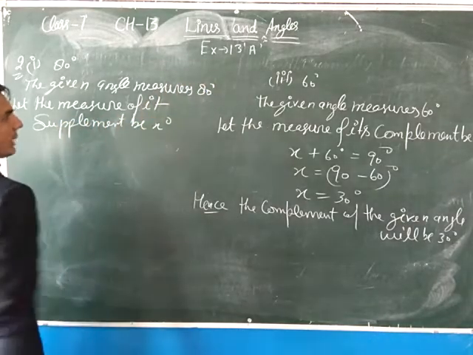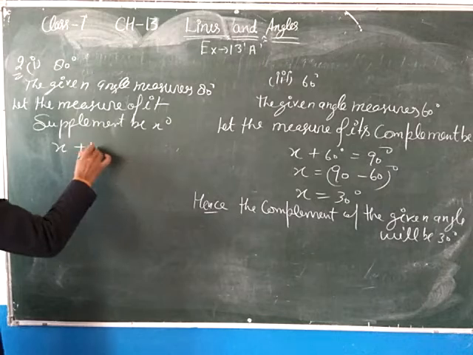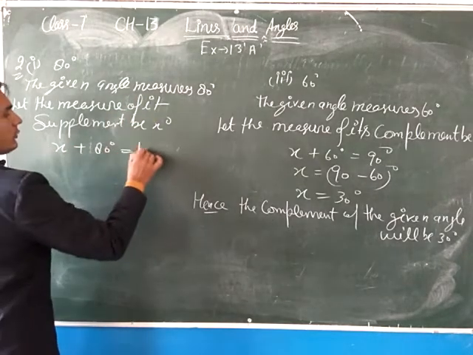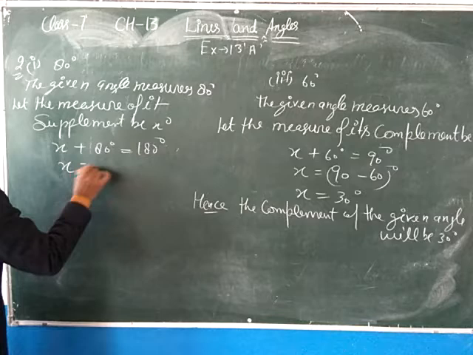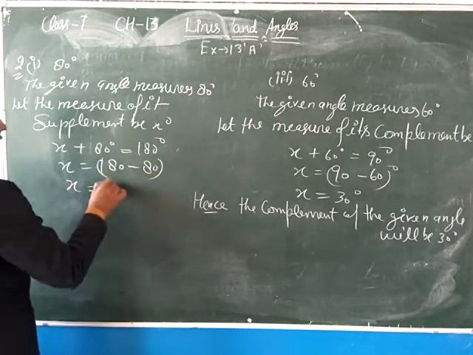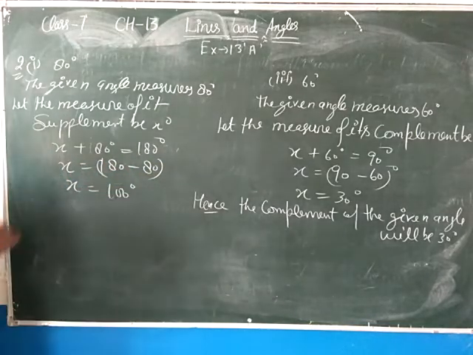So the sum of two supplementary angles is 180 degree. So x plus 80 degree equals 180 degree. So the value of x equals 180 minus 80, which means x equals 100 degree. 100 degree.